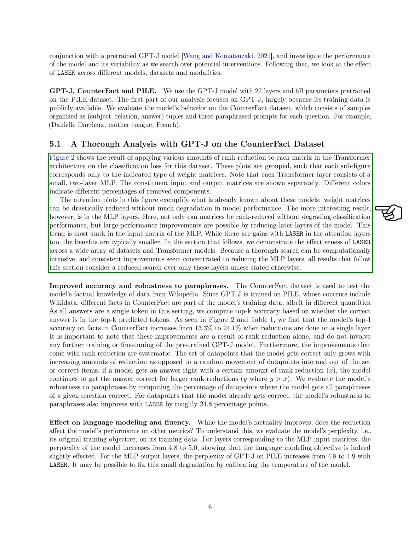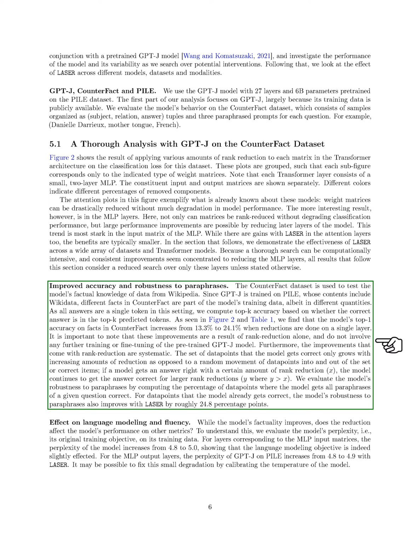We used the counterfacts dataset to test the model's factual knowledge of data from Wikipedia. Since GPT-J was trained on Pile, which includes Wikidata, different facts in counterfacts are part of the model's training data, although in varying amounts. We calculated top K accuracy based on whether the correct answer was among the top K predicted tokens. We found that the model's top 1 accuracy on facts in counterfacts increased from 13.3% to 24.1% when reductions were made on a single layer.